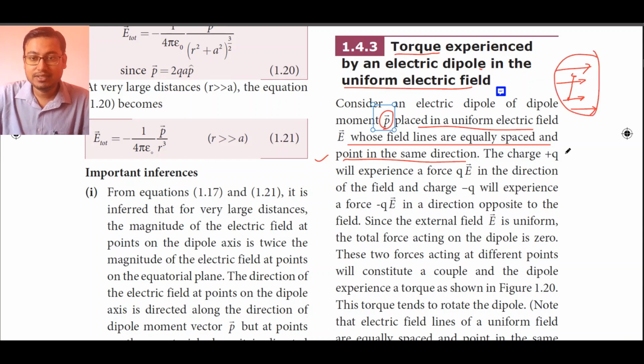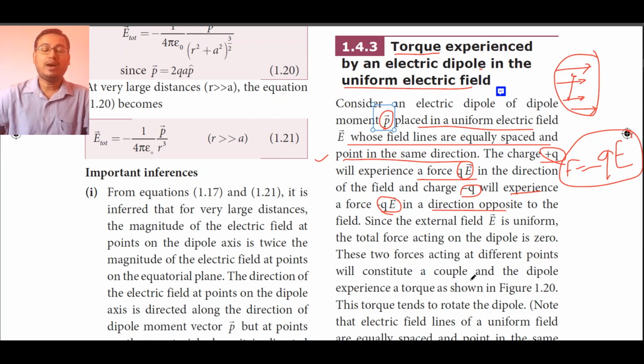The charge +q will experience a force qE in the direction of the field. We have seen earlier Coulomb's law in the form of electric field, that is F = qE by magnitude. The charge -q will experience a force -qE in the direction opposite to the field.